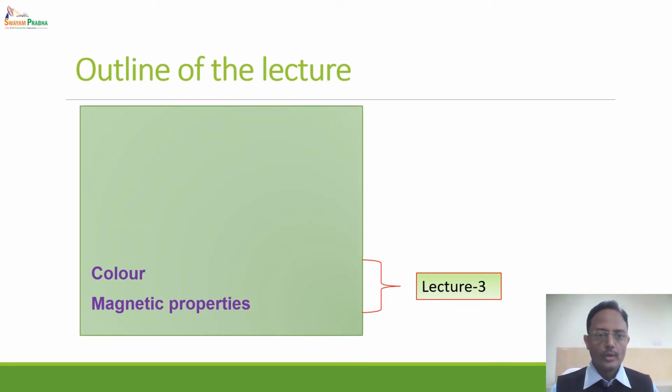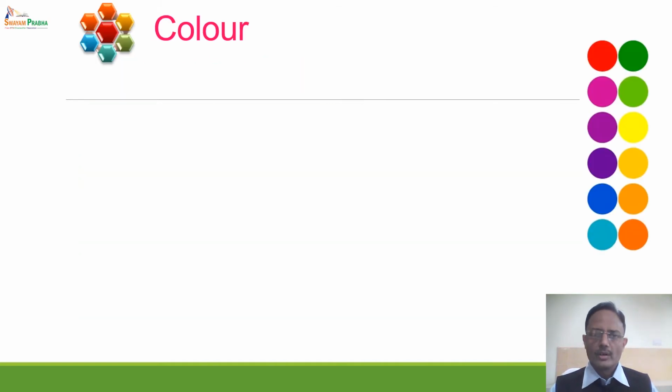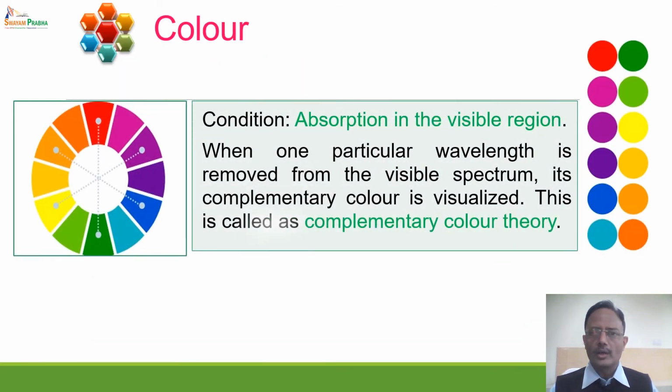So now let us focus on these two topics, starting with the colors of various compounds and ions of 3D series elements. Now, why does a particular compound appear colored or colorless, or why does any substance look colored or look colorless or white? The reason has been explained by a theory called the complementary color theory.